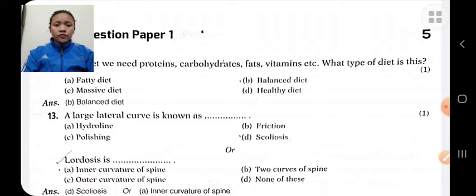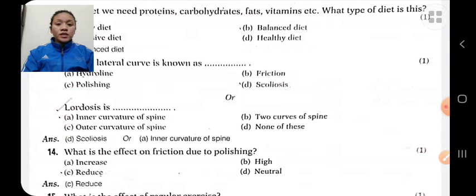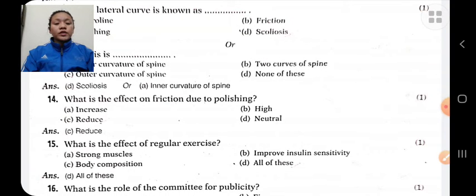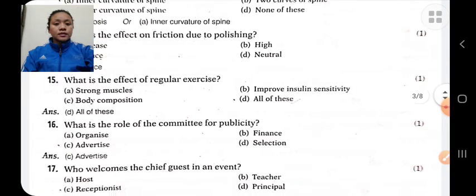A large lateral curve is known as scoliosis. Scoliosis is a posture deformity in which our spine bends sideward. Lordosis is a posture deformity in which our lumbar spine bends forward. What is the effect on friction due to polishing? The friction reduces. What is the effect of regular exercise? If we do regular exercise, our muscles will become stronger. It improves our insulin sensitivity, body composition, all of these.